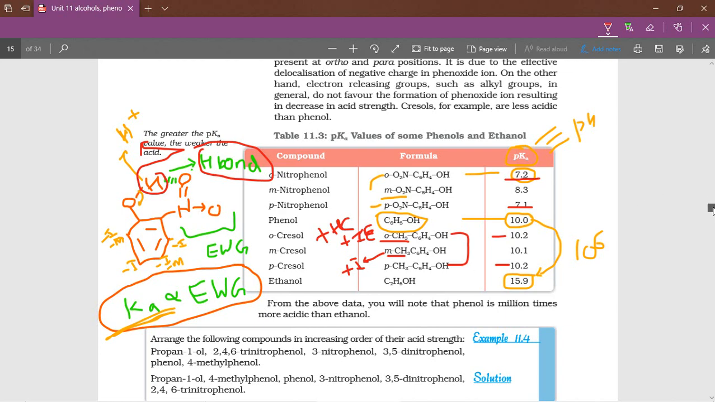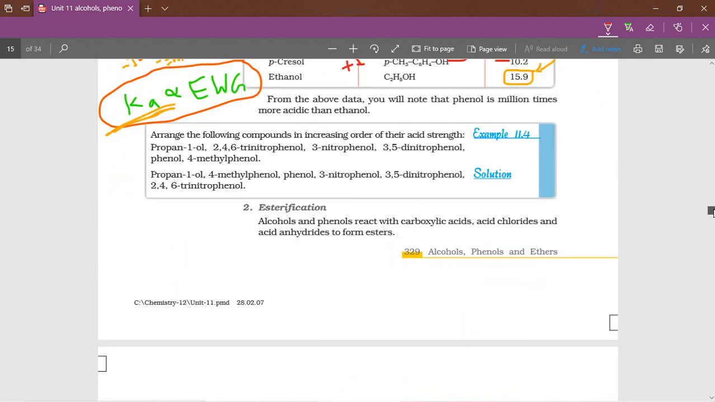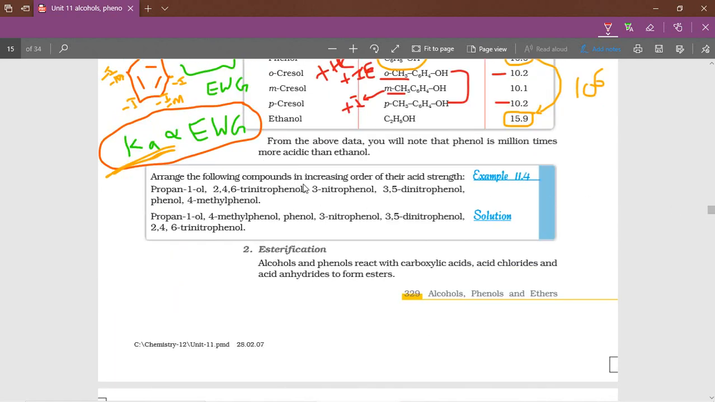Next, arrange the following compounds in increasing order of their acidic strength. You can see here propan-1-ol, 2,4,6-trinitrophenol, 3-nitrophenol, 3,5-dinitrophenol, phenol, 4-methyl phenol. First of all, alcohol is the least, and here 3 nitro groups are there, highest. This is the highest, this is the lowest.